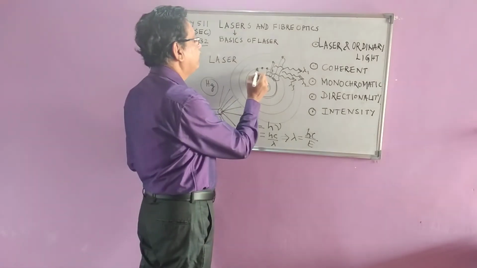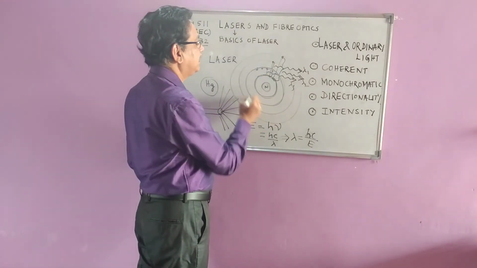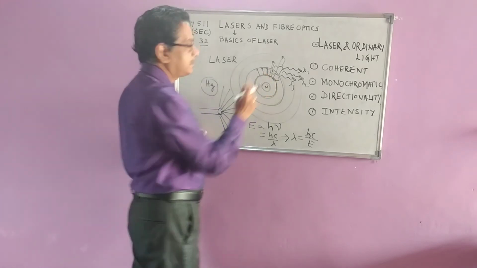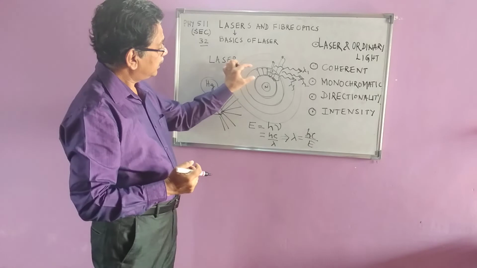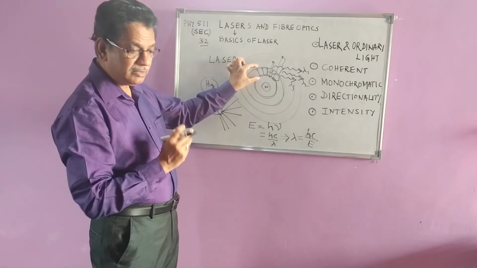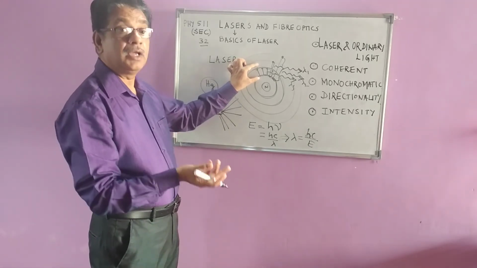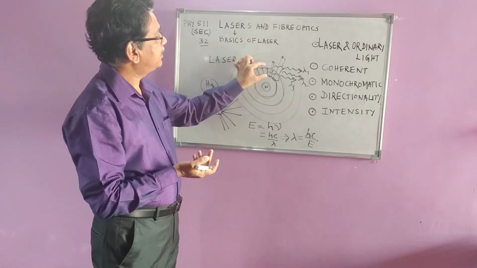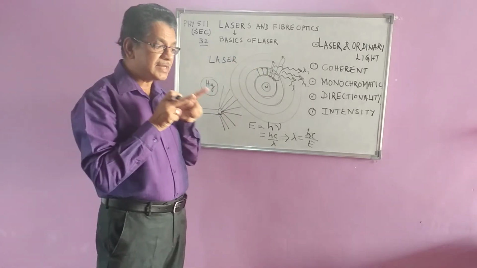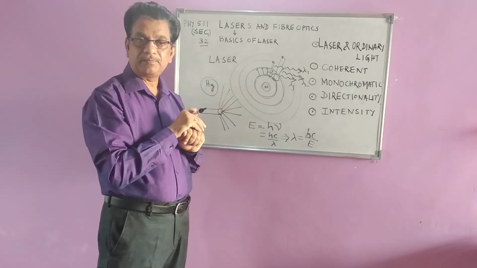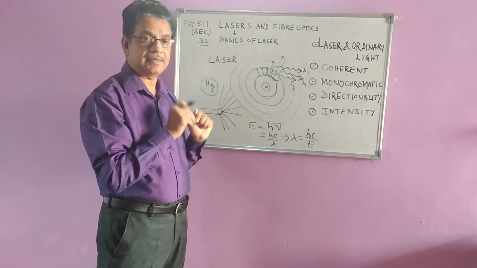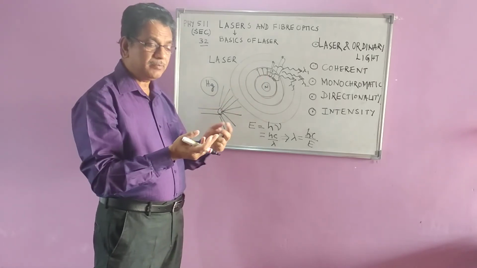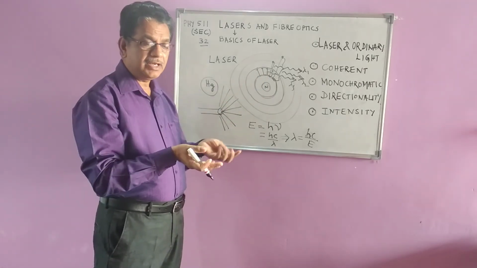Now, when they come to the one particular energy level, when they come back to the ground level, there are 3 electrons which are coming to the ground level. Corresponding to these 2 levels only, you will be getting the lambda output. When you get lambda output, this lambda is equal to this lambda is equal to this lambda. So there are 3 same wavelengths which are coming out in the case of laser. That is why you will see a high intensity beam, single wavelength beam in the laser.